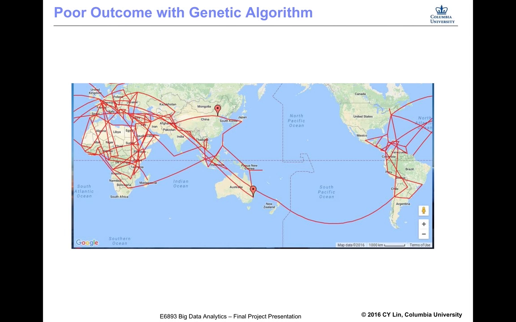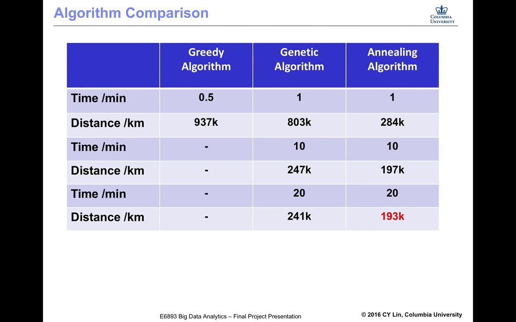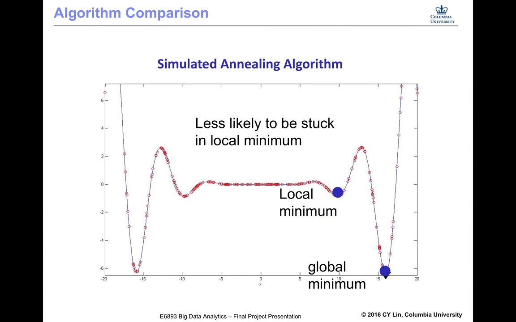In terms of the genetic algorithm, the distance is improved from 800,000 kilometers down to 241,000 kilometers by increasing the number of generations. Simulated annealing is our most effective and efficient algorithm. The setting of appropriate initial and terminated temperatures can decrease the mileage to 200,000 kilometers in 10 minutes of running time. The annealing algorithm can avoid falling into local optima and is reasonably efficient in our real-time computation scenario.